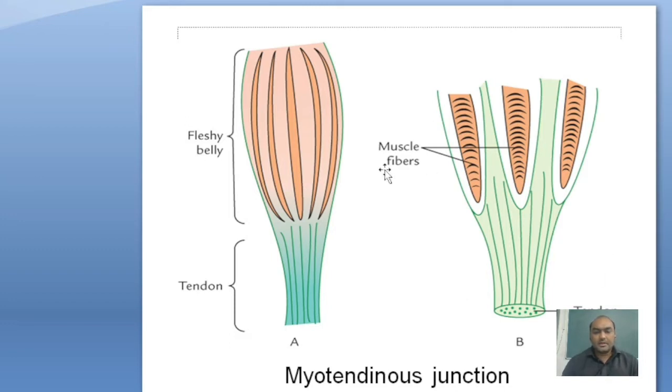In this diagram we show the myotendinous junction. This is the belly part, this is the tendon part. In the belly part, only the connective tissue is continued with the tendon; no muscle fiber continues into the tendon. The tendon is only dense regular connective tissue. So muscle fibers do not form the tendon. This is the myotendinous junction. It has a dovetail-like appearance.